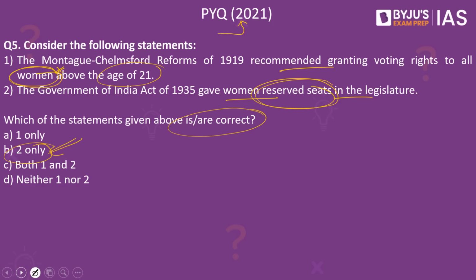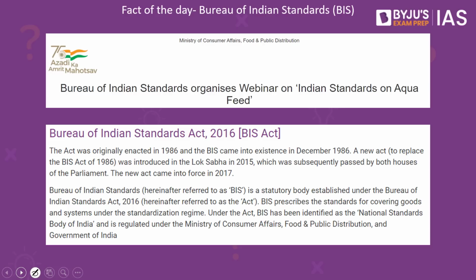Now let's look into the fact of the day. The fact of the day for today's discussion is Bureau of Indian Standards. Let us try and understand what this Bureau of Indian Standards is. The Bureau of Indian Standards happens to be a statutory body. This was established under the Bureau of Indian Standards Act of 2016.